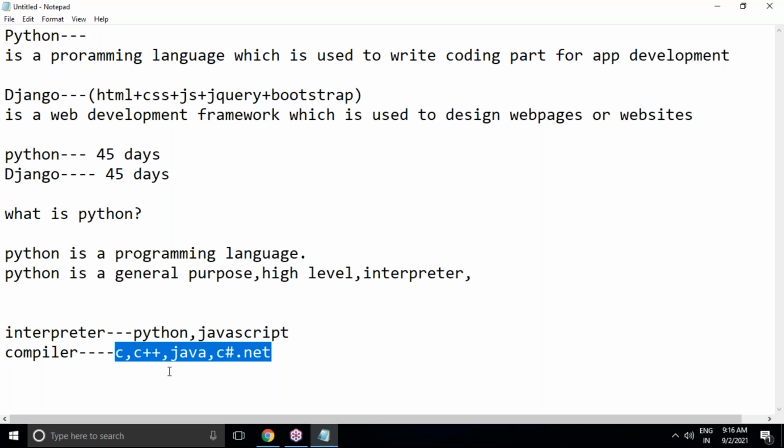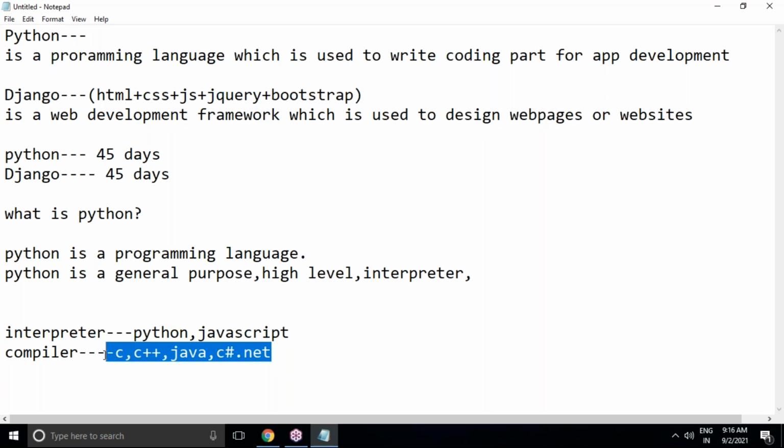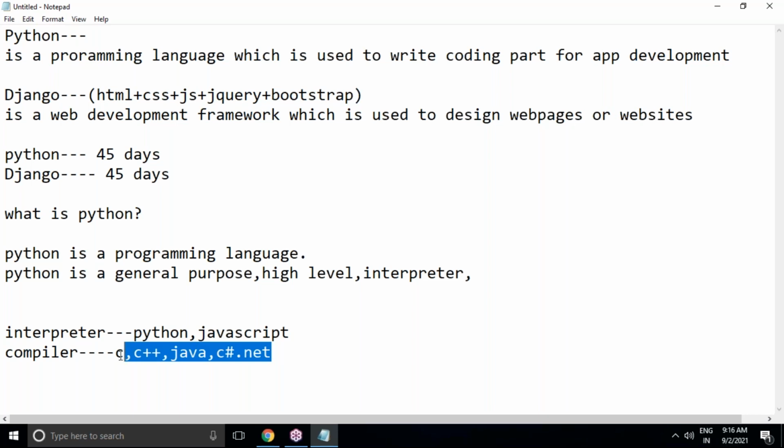And next, one more thing: the interpreter will not generate any executable file, whereas the compiler, after successful compilation, if there are no errors, will generate an executable file separately. Next, the interpreter always executes only the source code of Python, but the compiler will execute the executable file only, because it will have an executable file. So these are the differences between compiler and interpreter.